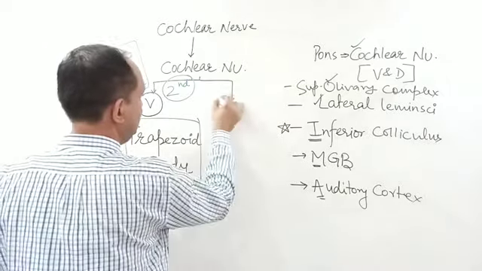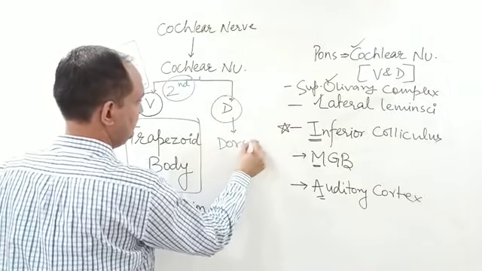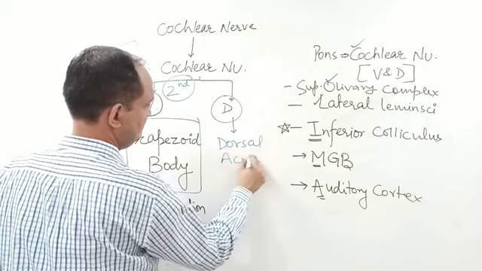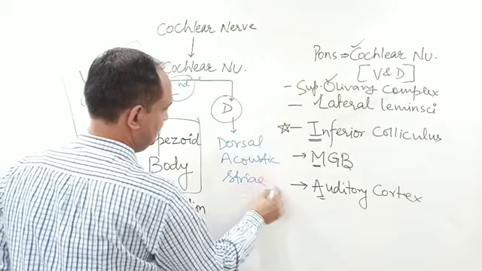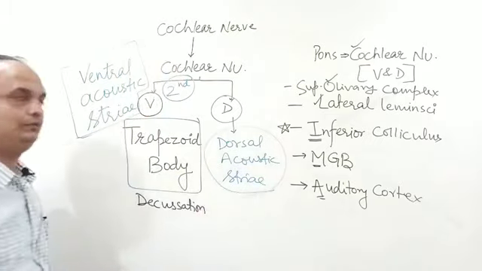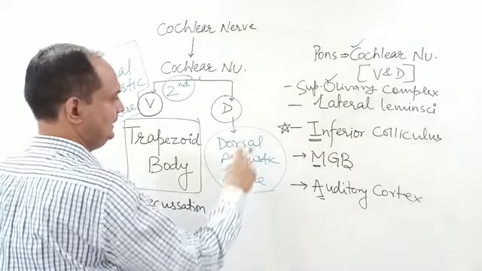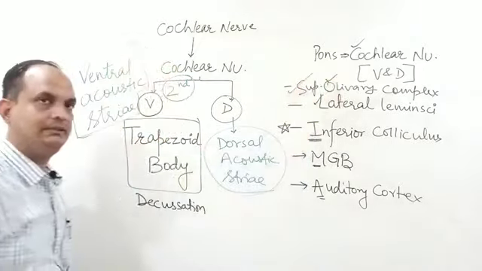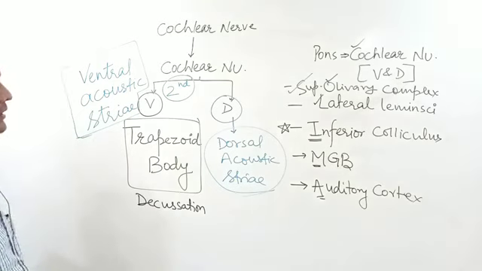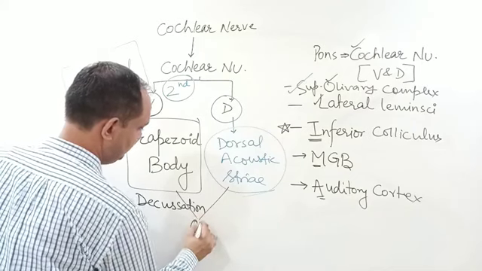The fibers arising from the dorsal nucleus will form the dorsal acoustic stria, and these fibers run along the floor of the fourth ventricle, go to the opposite side, and relay into the olivary complex. So where will they go? They will go to the olivary complex.